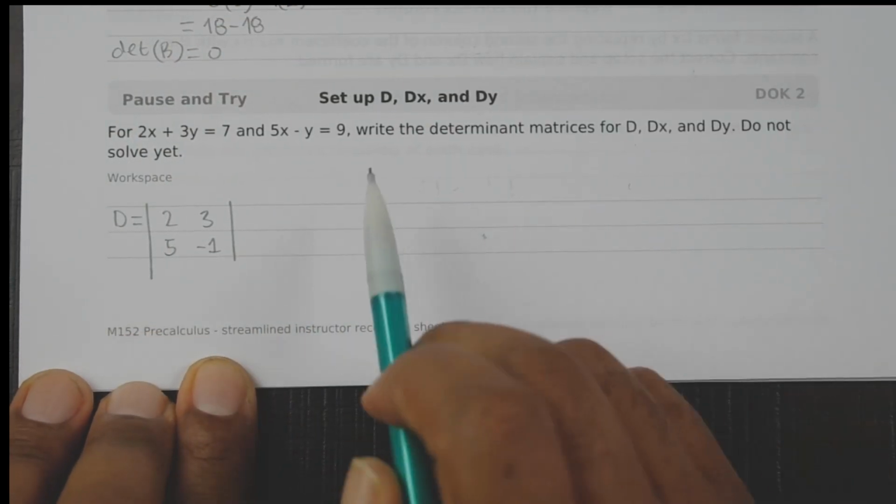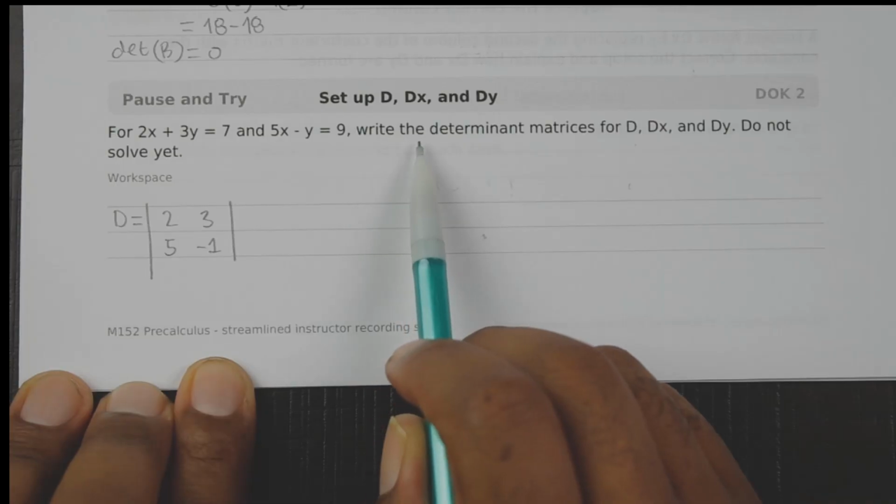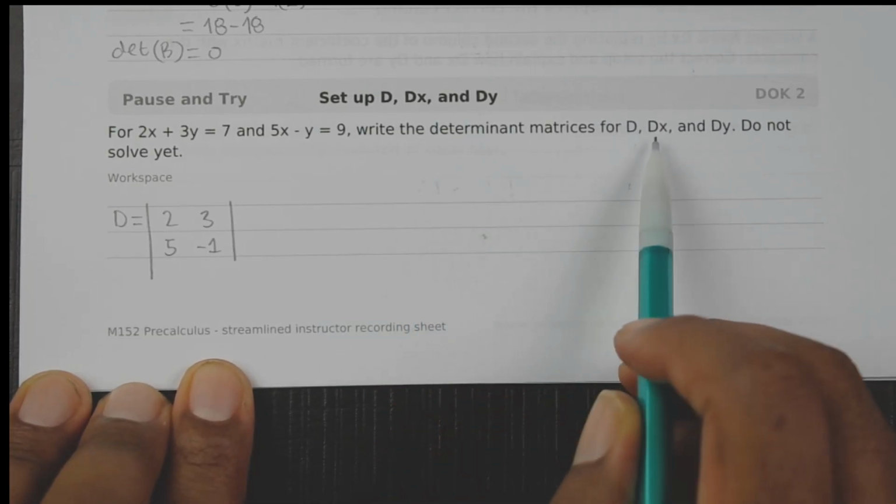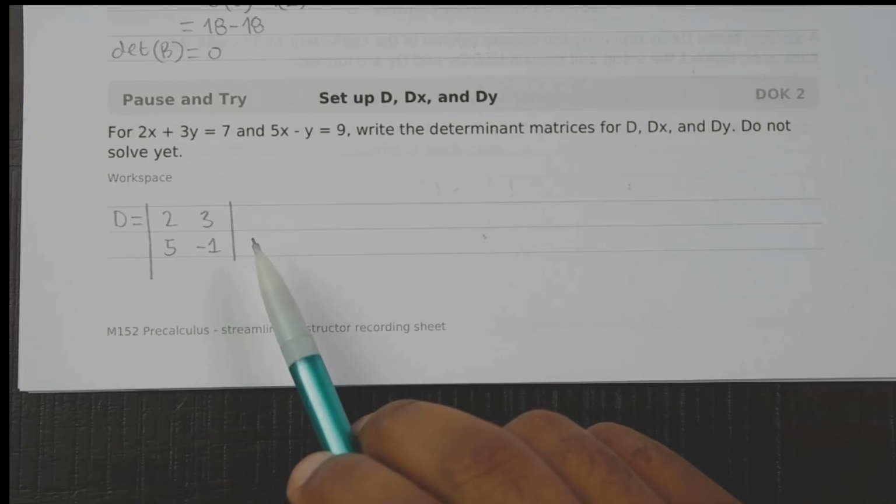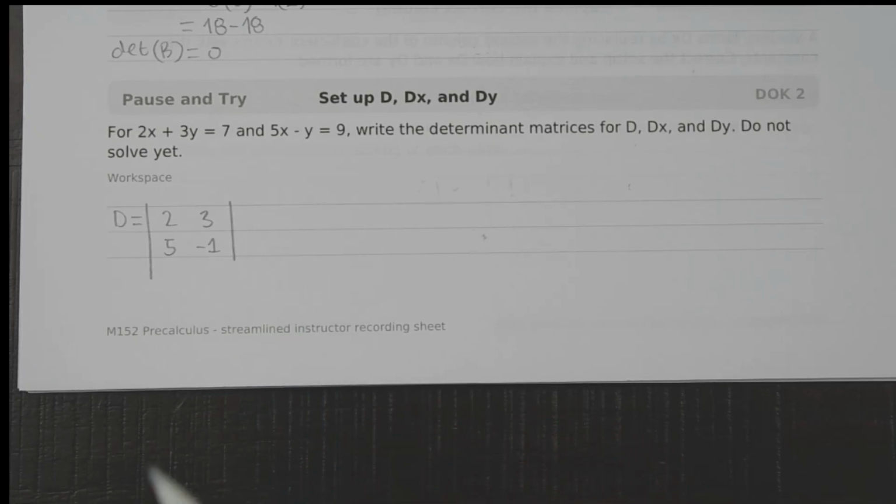This is writing the determinant matrix for D. The way you need to think about it is D uses the coefficient matrix, Dx replaces the x column, and Dy replaces the y column with the constants.